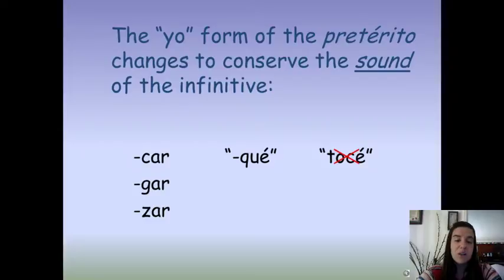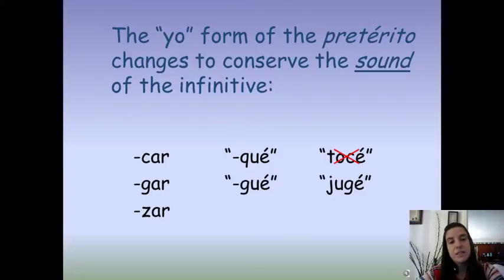If you spelled it tocé with an accent, we would say tosé, and that is an entirely different verb. Same with the gar and the GU. Jugué wouldn't be spelled jugé. It's to preserve the sound.